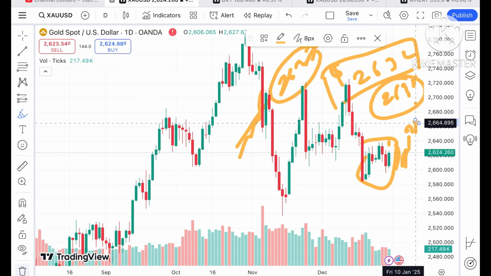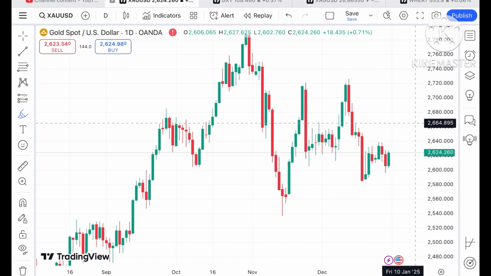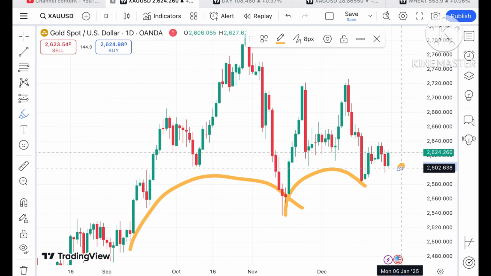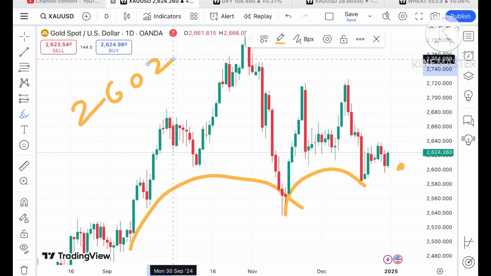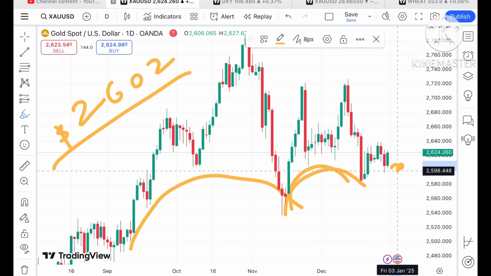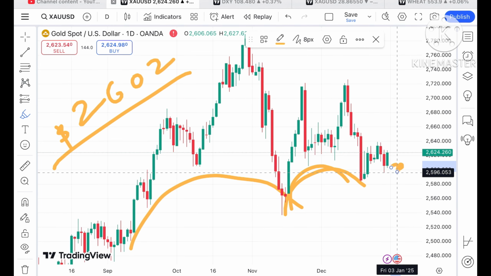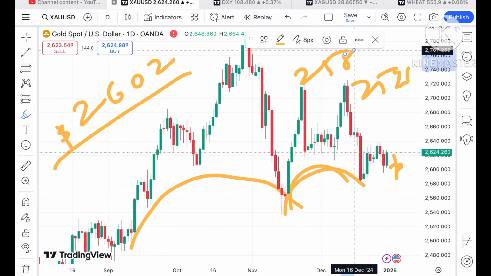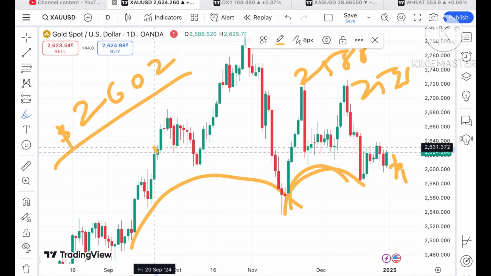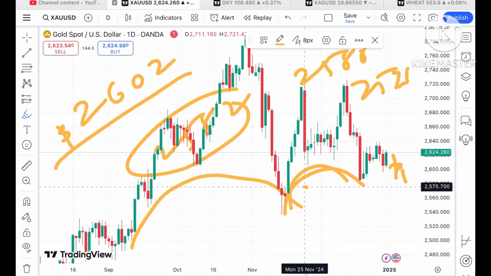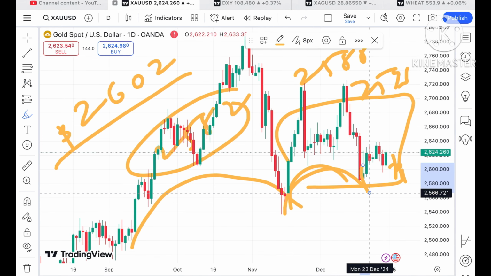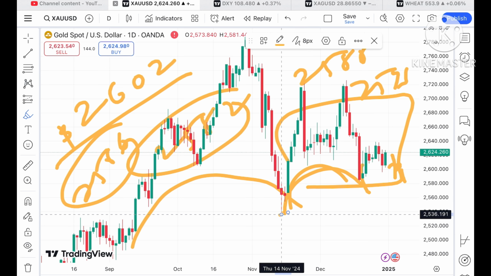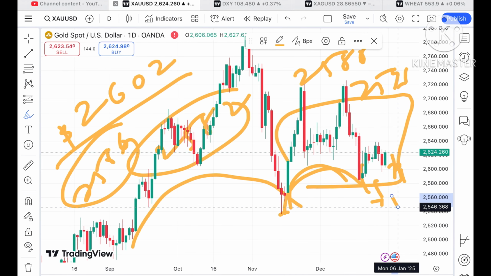Okay, looking at this particular chart, we can see a U pattern forming at this level plus at this level. So chances can be high that if the price keeps moving below a level of 2602, we can see a further fall, and after that it can touch a level of $2596, and if it doesn't sustain, we can see a level of 2588, and then a further downfall towards $2582. Okay, and then there will be a zone breakout, so we can see further downfall towards 2566 also, and it can touch a level of 2536 after crossing this particular zone.